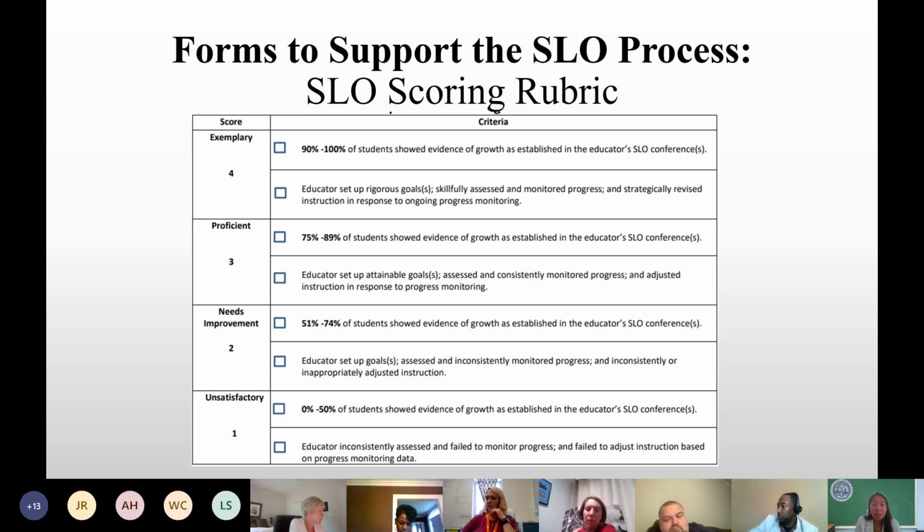And then we also have our SLO scoring rubric. Upon review of the student learning objective, the evaluators will rate the SLO, and the ratings are based on the percentage of students that have met their growth goals, also based upon the rubric agreed upon at the beginning conference and mid-course conference adjustments. So I'm going to ask again, is this tool, this SLO scoring rubric, required to be used or not? Yes or no? Y or N in the chat.